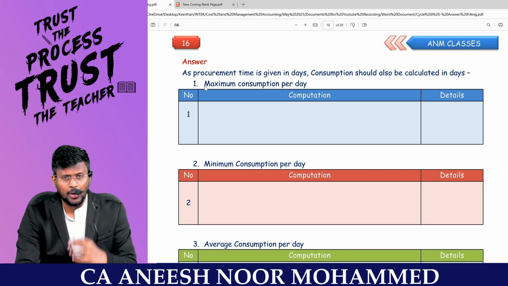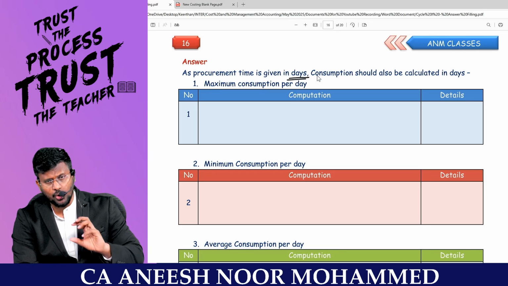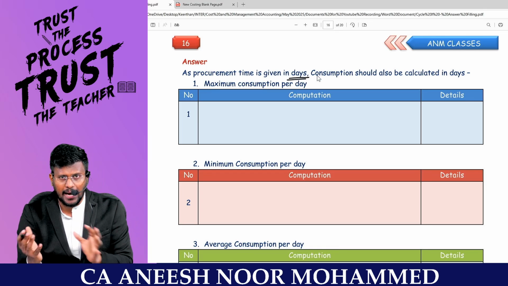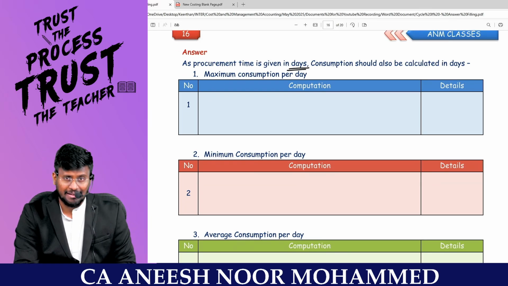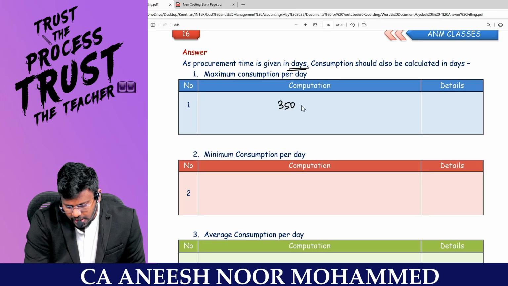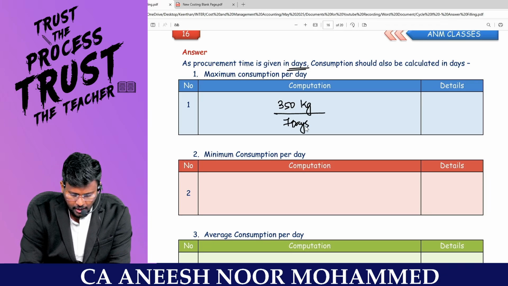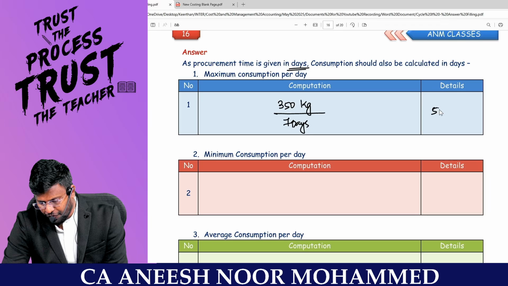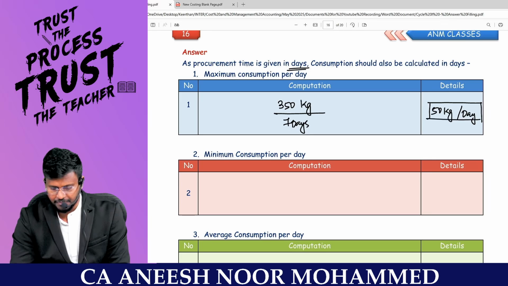As procurement time, that is lead time, is given in days, consumption should also be calculated in days. So I am changing everything into days. What is the maximum consumption per day? Actually, they have given it for a week. 350 kg is what they are going to consume within 7 days. So 350 divided by 7 comes to 50 kg per day will be the maximum consumption, my dear lovable students.